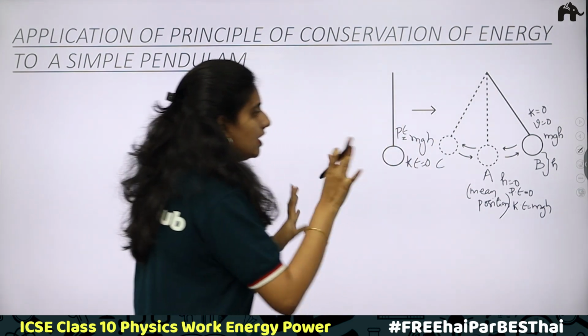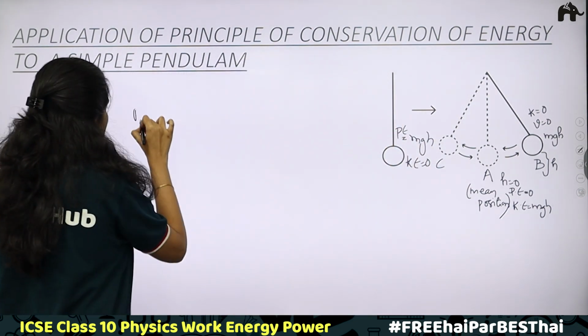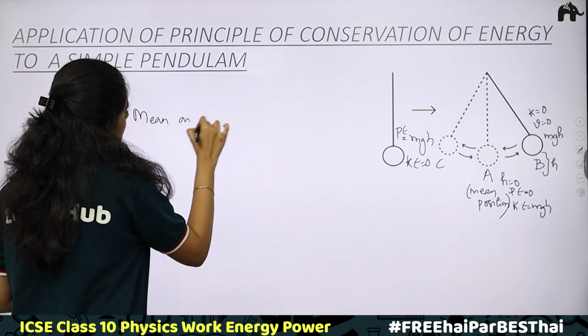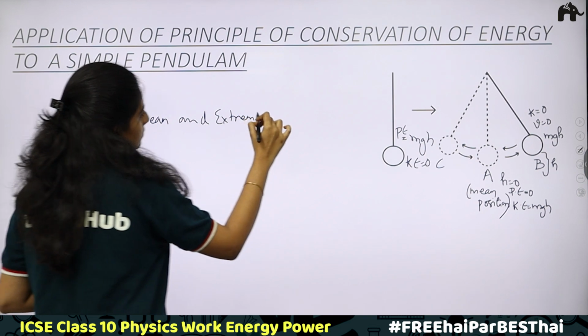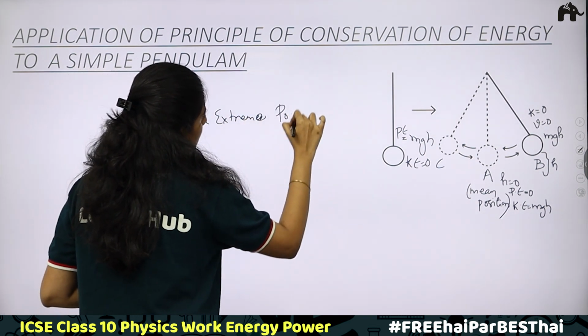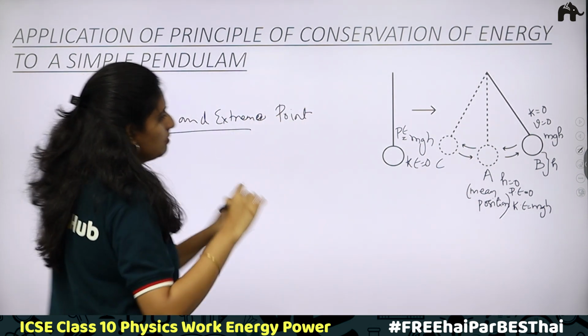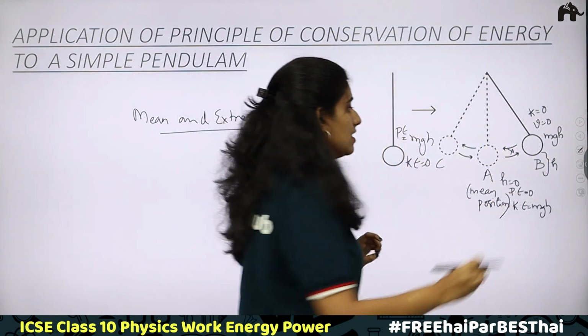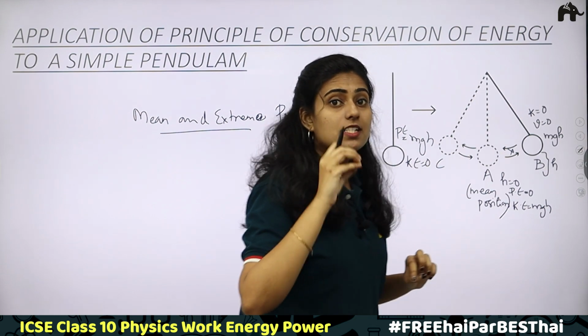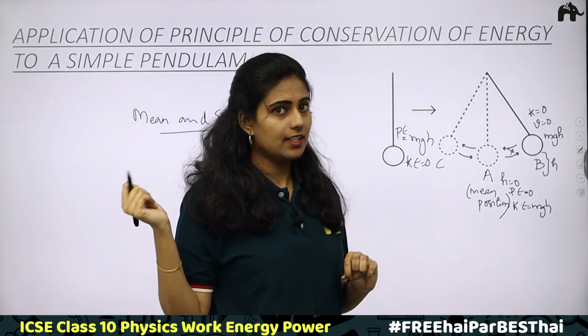So, if you are taking any other point between the mean and extreme points, okay, you are taking a point which lies between the mean and extreme point. Somewhere here you are considering a point. In that case, total energy, does it depend on potential or kinetic energy? Tell me.